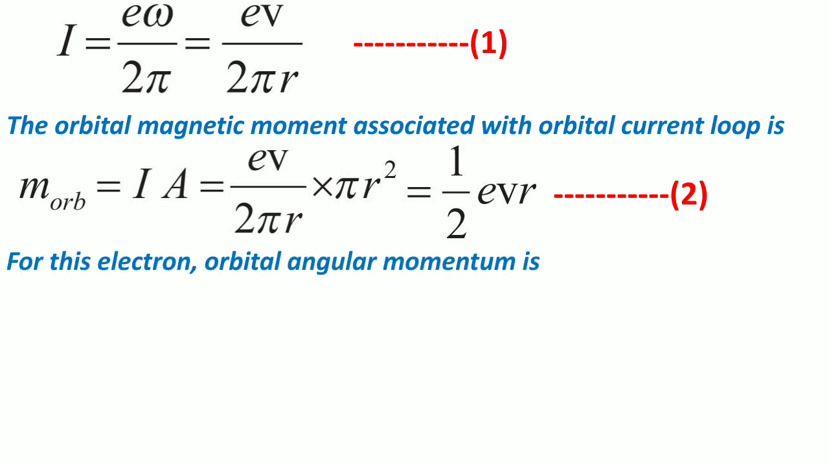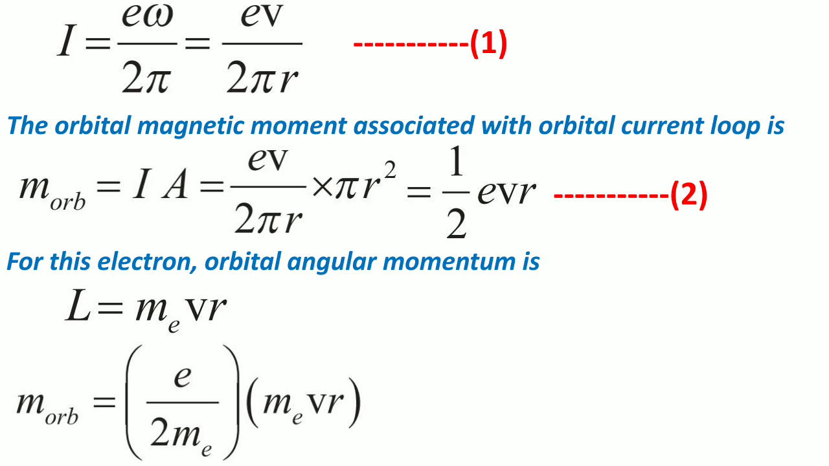Now for this electron, orbital angular momentum, which we denote by capital L, has the formula L is equal to mvr, where m is nothing but the mass of an electron. Hence the orbital magnetic moment, that is equation number 2,